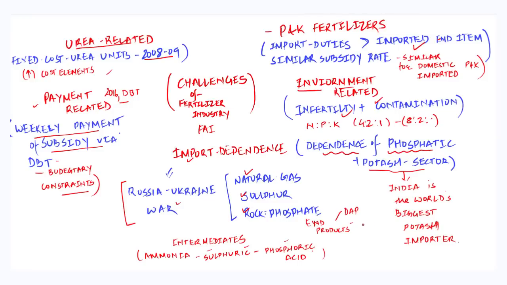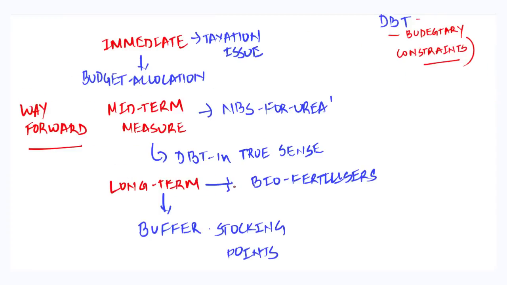Russia and Ukraine. Now that we have seen the challenges that the fertilizer industry in particular is facing, we need to understand what can be the way forward such that the growth of the Indian fertilizer industry in general and the availability of fertilizers to farmers in particular can be made easier. The way forward can be suggested in three ways: the immediate steps that need to be taken, the mid-term measures that need to be adopted, and also focusing at the same time on the long-term measures.